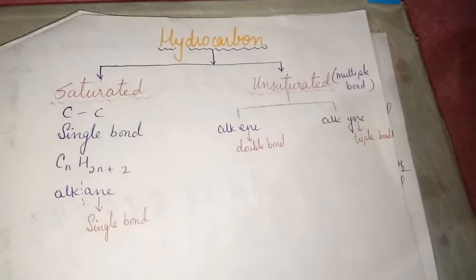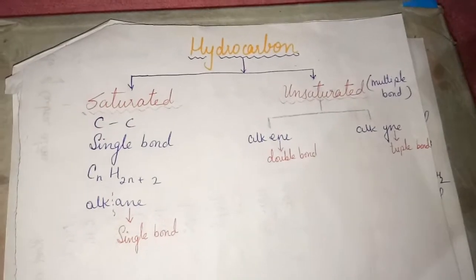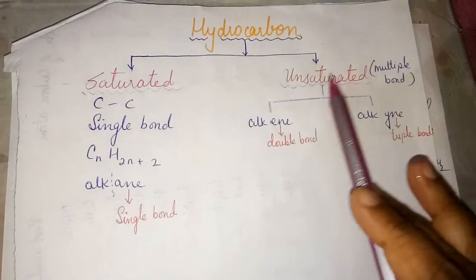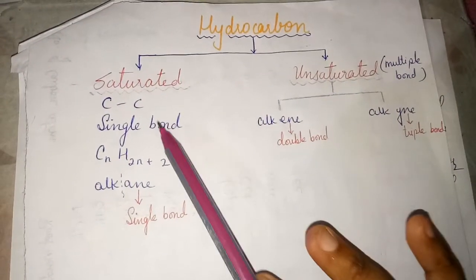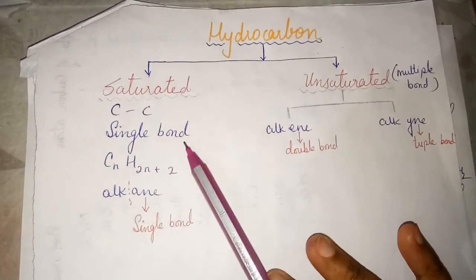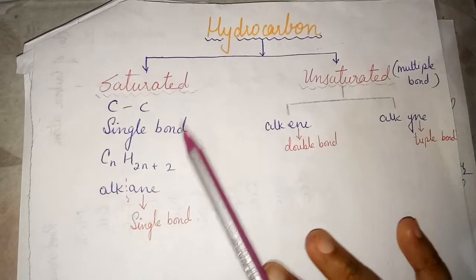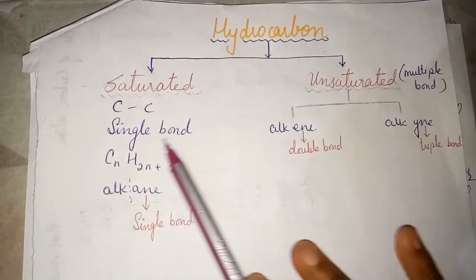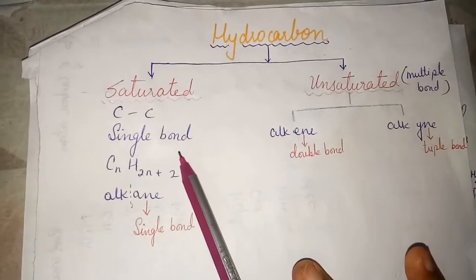Now we'll study the classification of hydrocarbons. Hydrocarbons are further divided into two classes, that is saturated and unsaturated hydrocarbons. Saturated hydrocarbons are those in which all carbon atoms are linked to another carbon by only a single bond. Only single bonds are present, meaning a saturated compound.